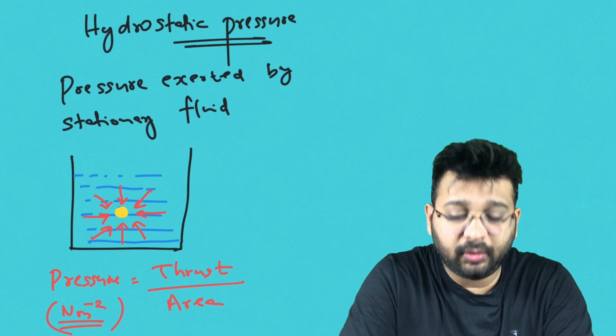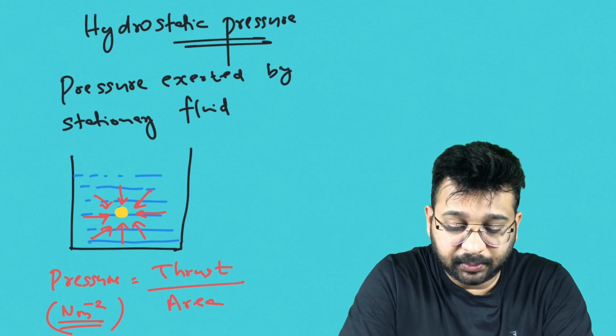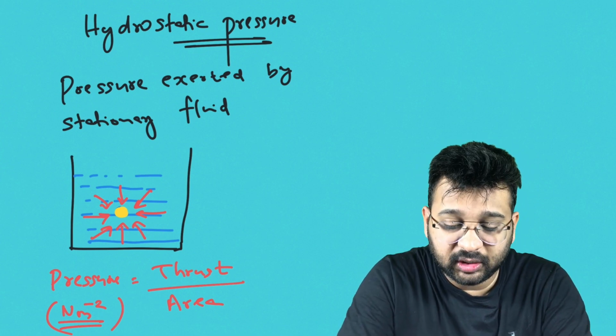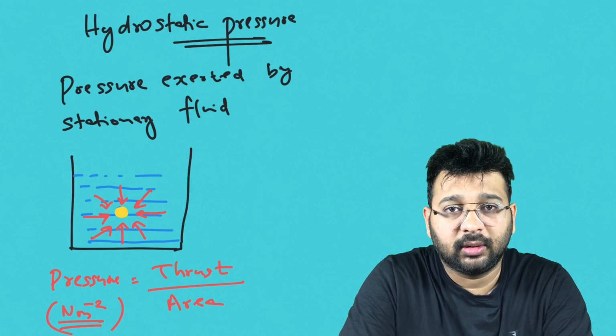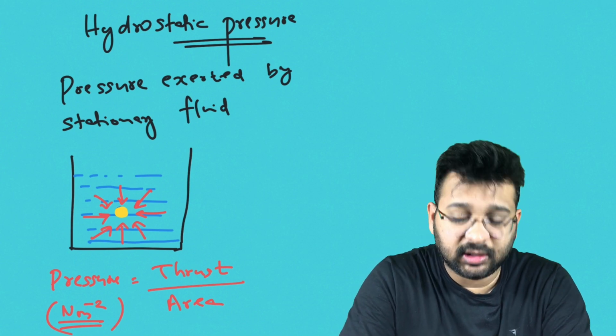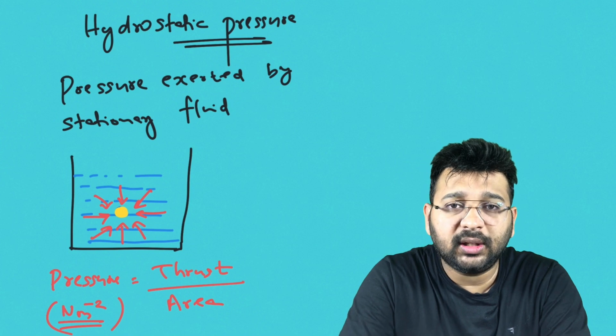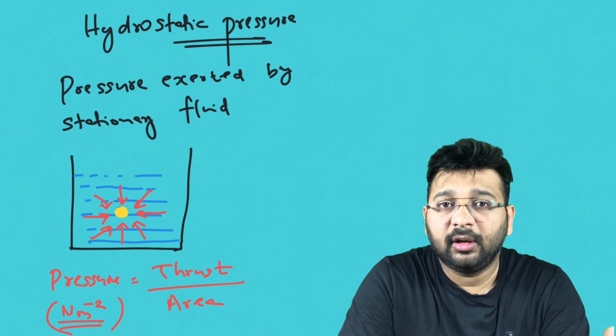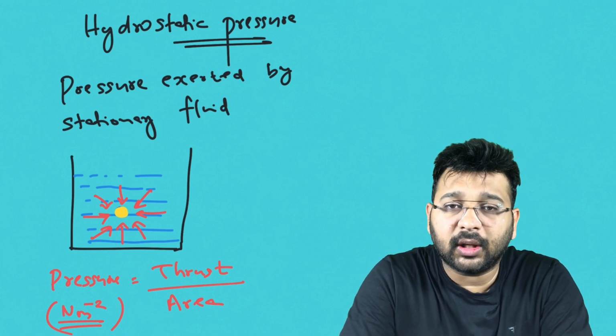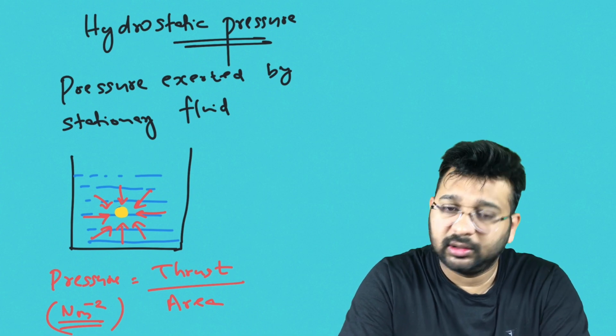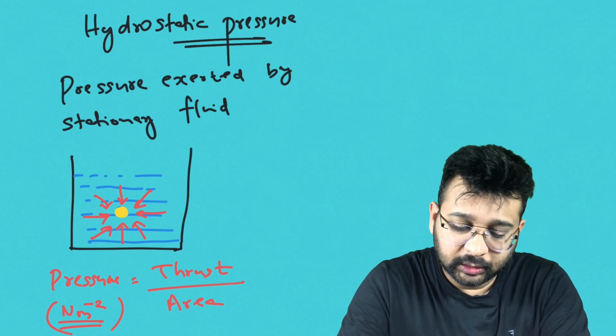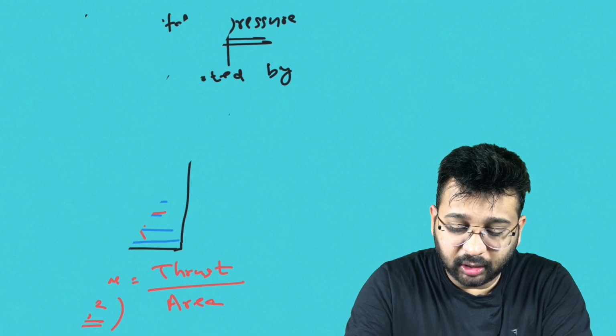So now you understand what is pressure. Pressure is thrust by area, that is Newton per meter square. Hope you understood what is pressure. For a stationary liquid, every water molecule is at rest. Okay. So now we are going to study the formula of pressure. Let's see.